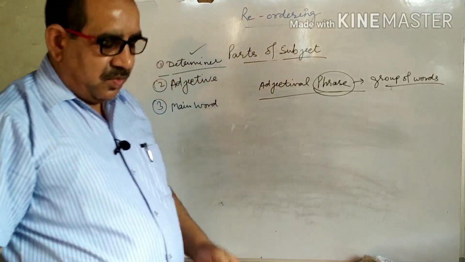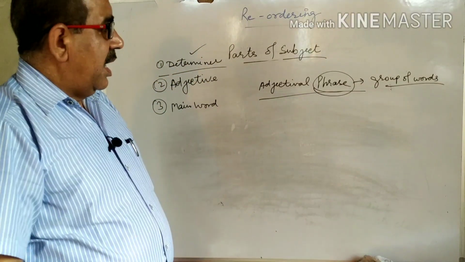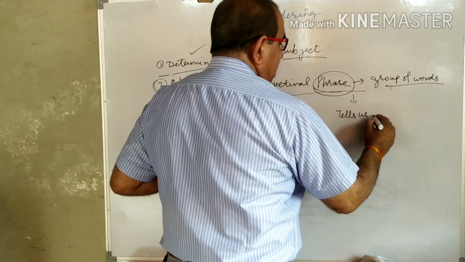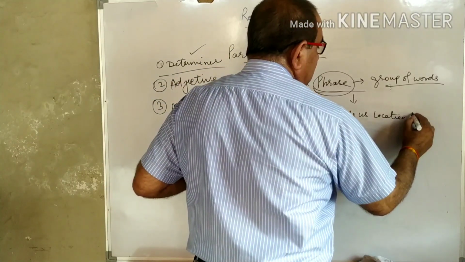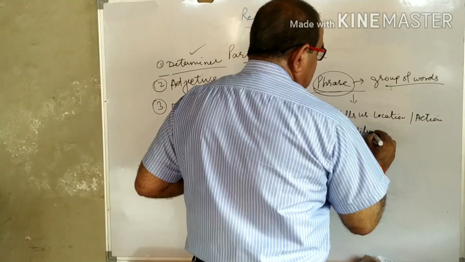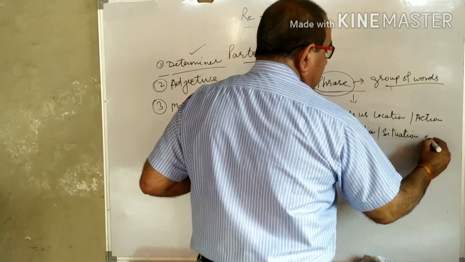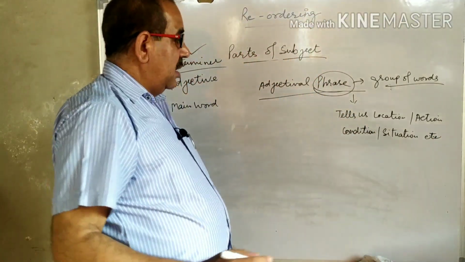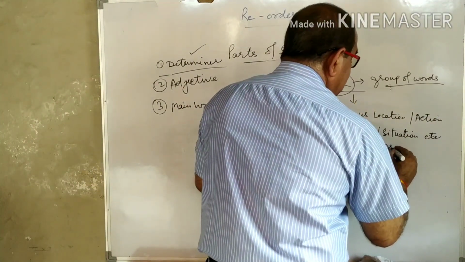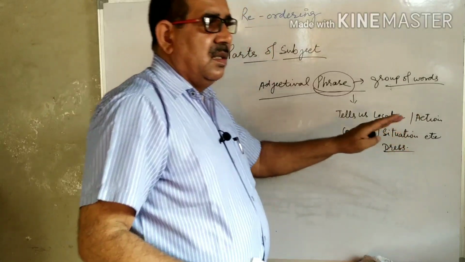So adjectival phrase is a group of words that is written after the main word or head word or main subject, and this tells us the location, action, condition, situation, dress, etc. of the main word. Always written after the main word or head word.